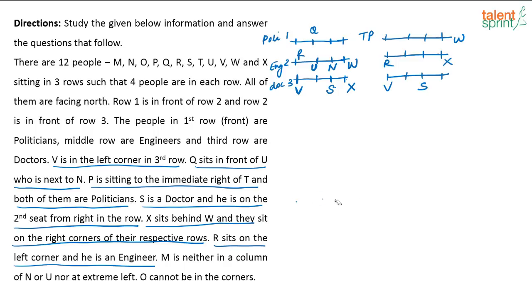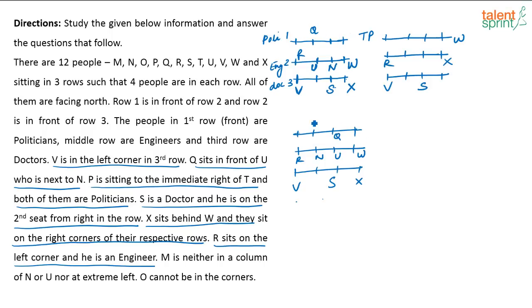Correct? But there is another possibility also there. Correct? So V, S, X, R, W. See, here I put this is U and this is N, but this can also be N and this can also be U. That is another possible case, correct? So if this is the case, this will be Q. Okay, so again, here I am getting two possible cases.